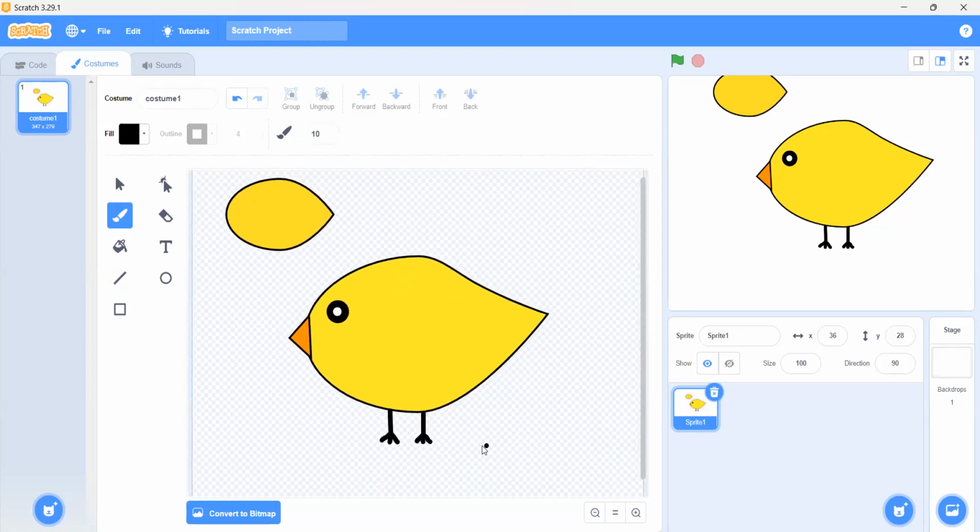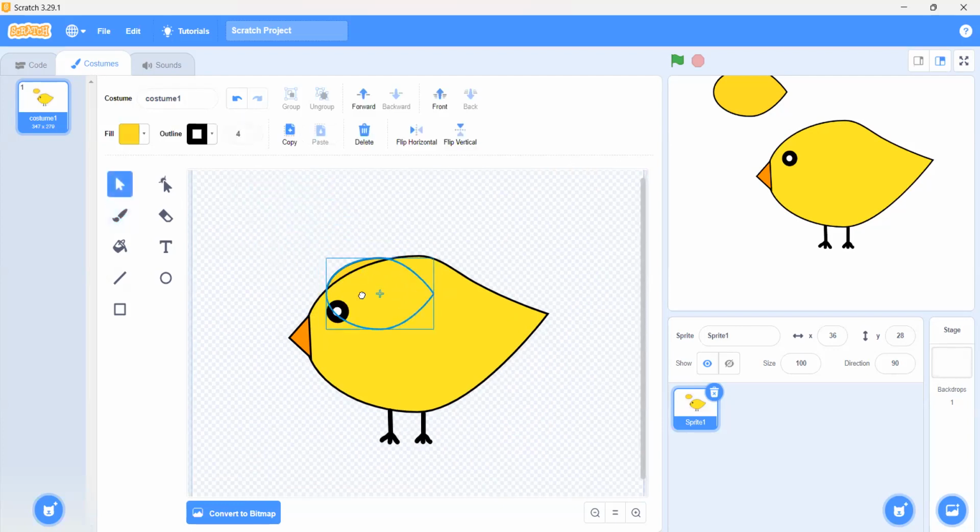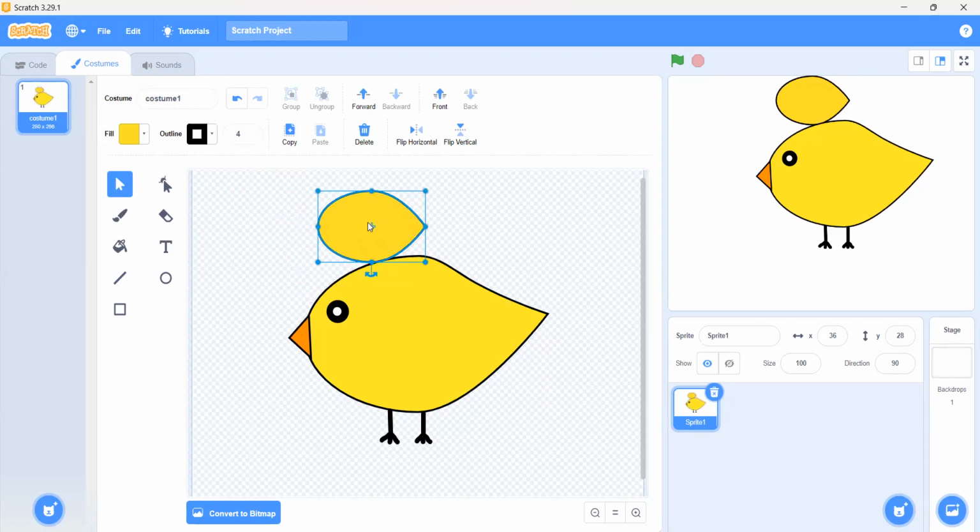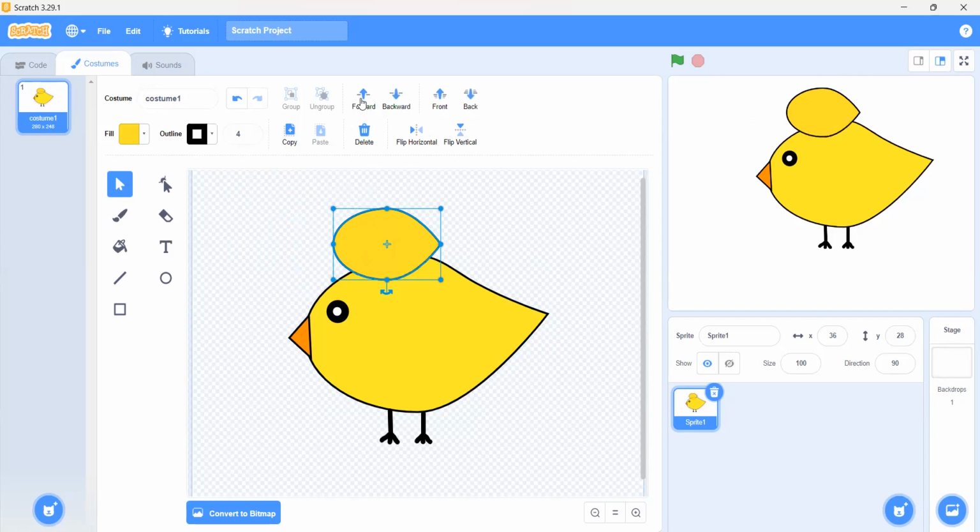Now we have to pick this fur and put it here. Oh no, where should it go? It is going on the back side of the bird. We have to click on this fur and click on this front or forward button.